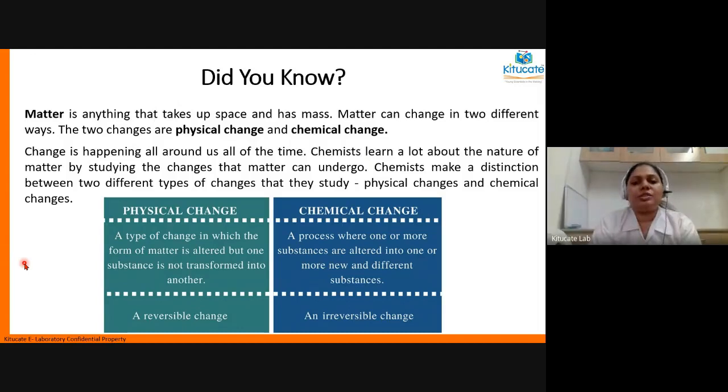So changes can be of many, many types. Before starting to understand physical and chemical change, can you all think of different types of changes and name them? Each one of you can give me one type of change with an example.